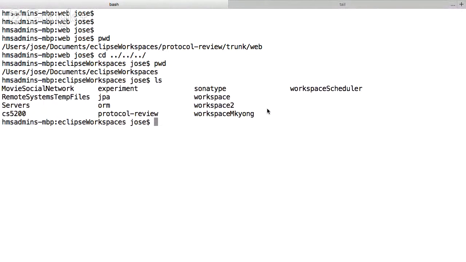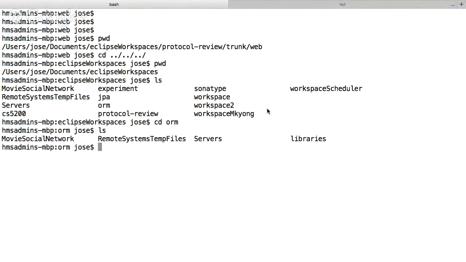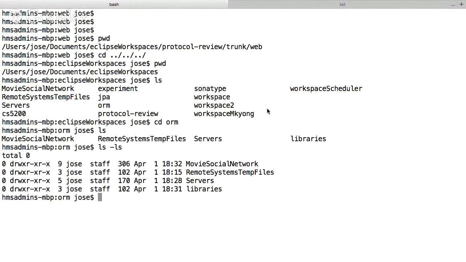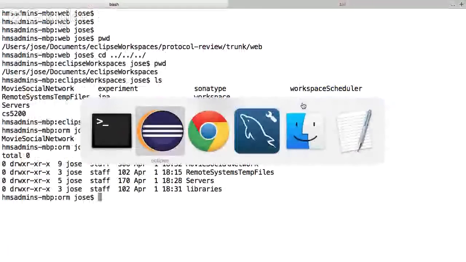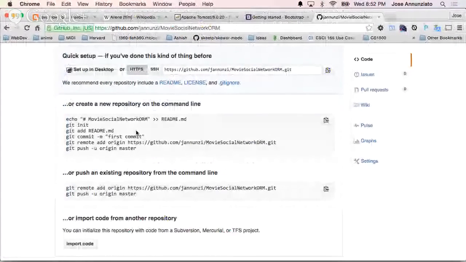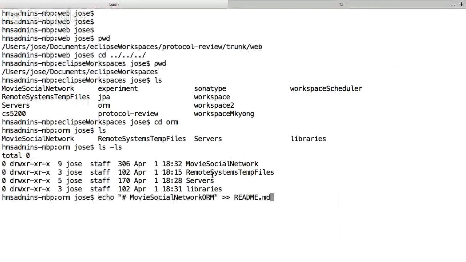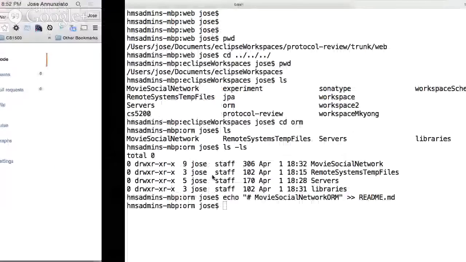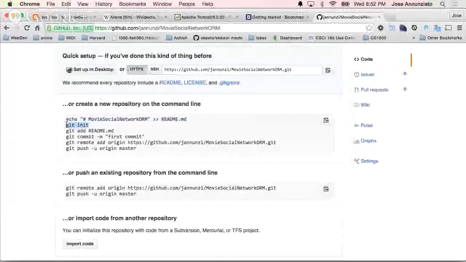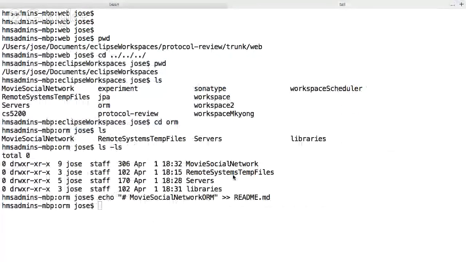I'm going to list, and go into ORM. GitHub gives you a cheat sheet. This is going to be our very first commit. I'm going to git init.